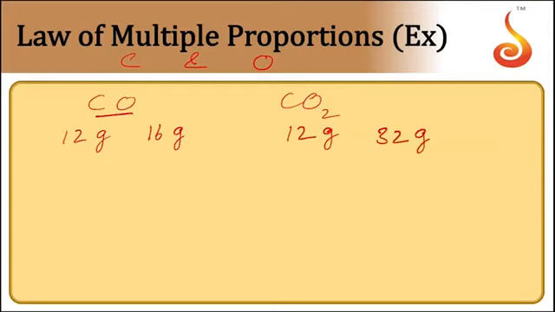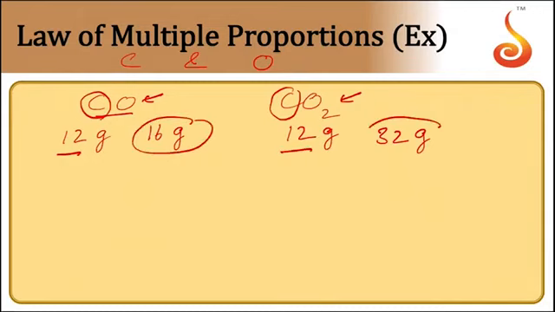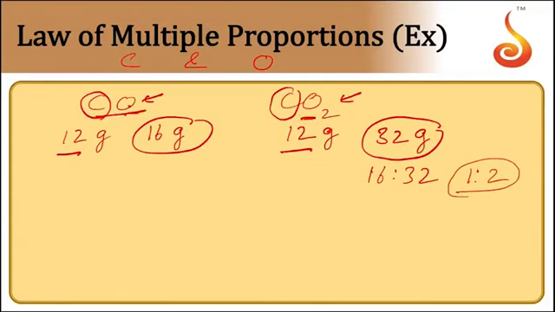Here the mass of carbon is fixed in both the compounds. When you see the ratio of the oxygen combining in both the compounds, that is 16:32, which is equal to 1:2. It is a simple whole number ratio. That is, the mass of oxygen which combines with the constant mass of carbon is in a simple whole number ratio.